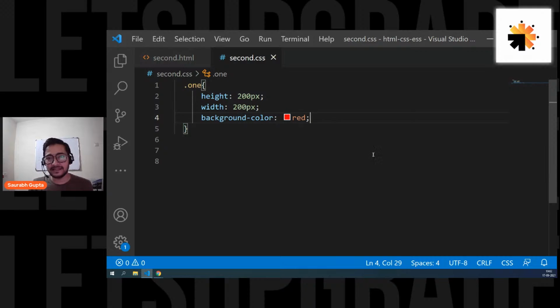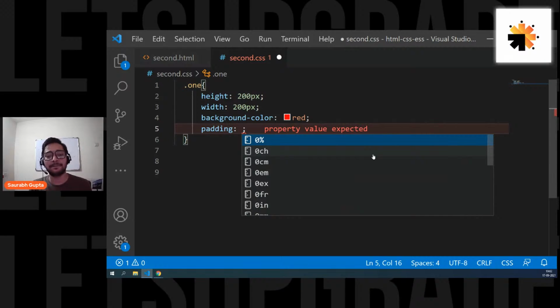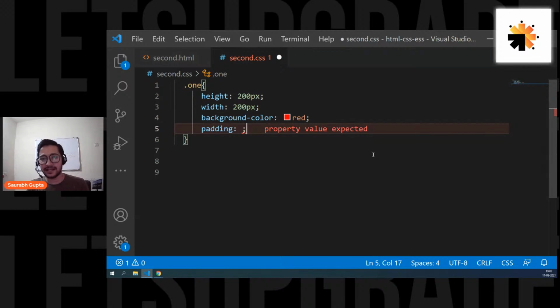So the first thing that takes up size for a particular element is padding. Now remember guys, height and width is already a size, as I said, a real size, but there are some other sizes that you see on the web page for an element. Not only height and width matter, there are other things that also matter, but they are fake. What is padding? Padding is nothing but a fake size added on top of height and width.